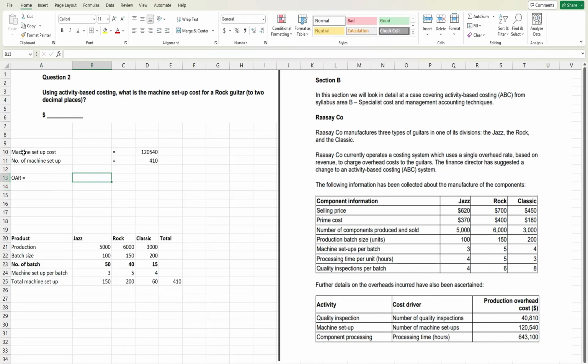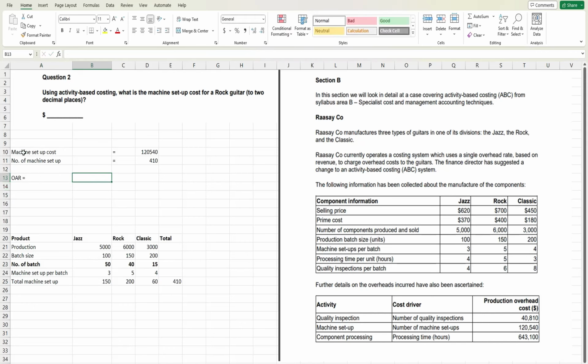So these two should be the same. If not, in that case you have made a mistake, and you need to figure out what mistake you have made. Okay, so what the question asks: using activity based costing, what is the machine setup cost for the rock guitar in 2 decimal places?